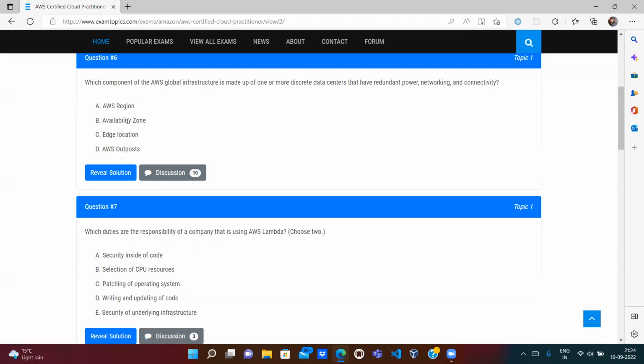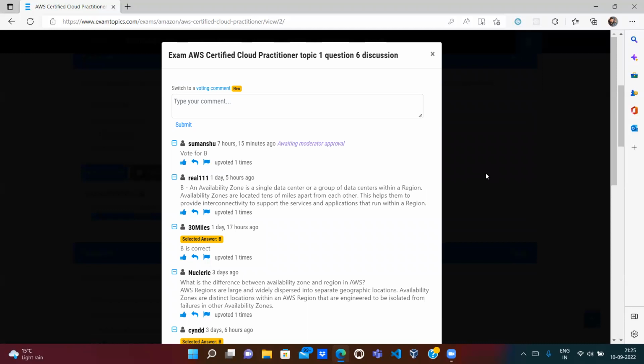Region and zone. A region is a very big area, and then the region has the zones, like zone 1, zone 2. Region could be like Europe, then it has the zones, and a zone has at least one data center in which they have the servers. So they asked which infrastructure has at least one or more data centers. So the answer is the zone, the availability zone. So B. If you go to the discussion, the people say B.